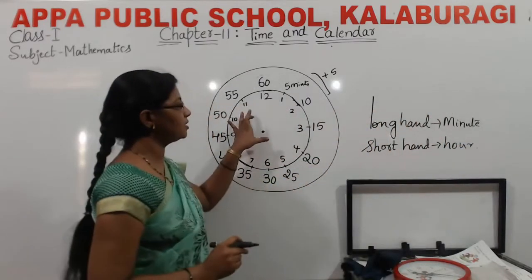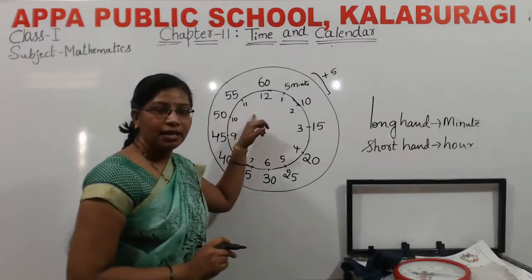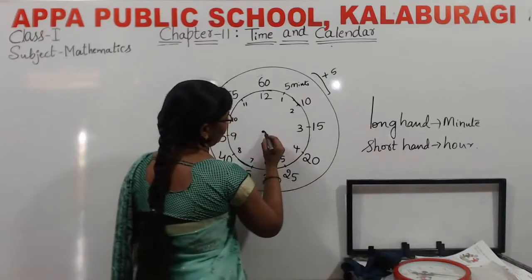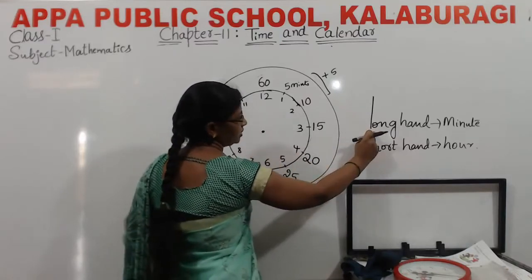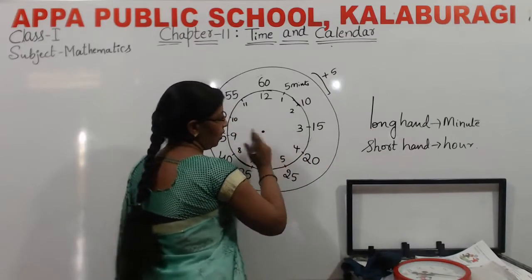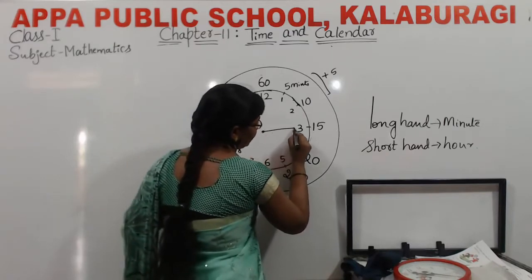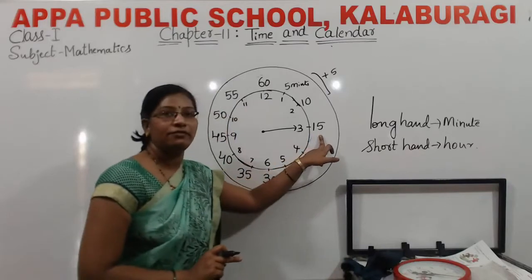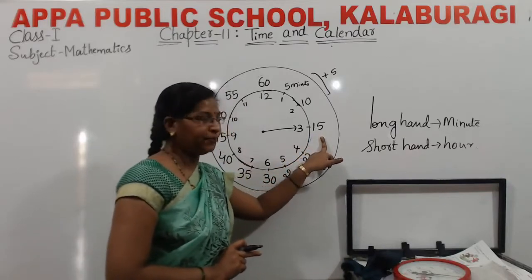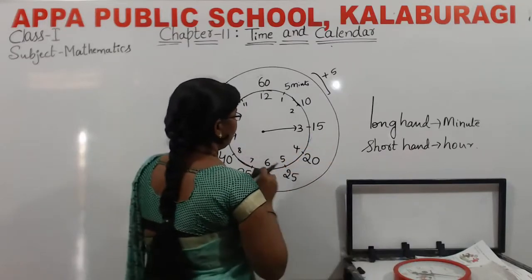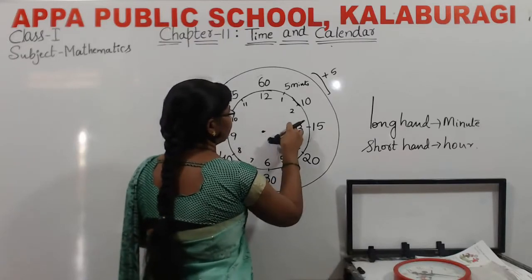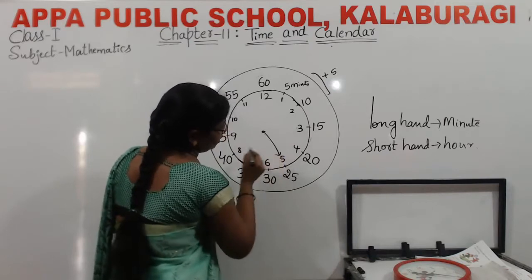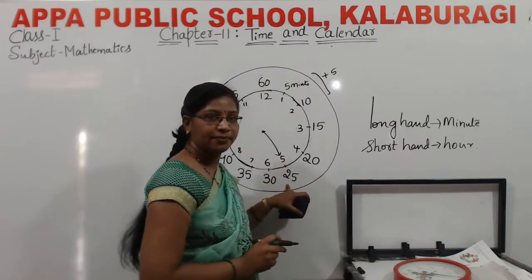We are just learning the minute hand. If the minute hand is at the 3 place, then we call it 15 minutes. For example, if the minute hand is at the number 5, then we call it 25 minutes.